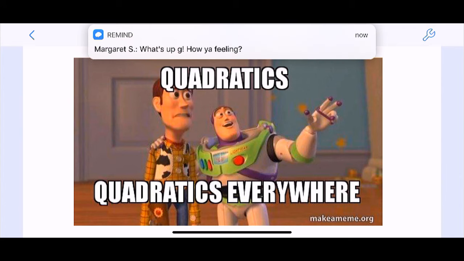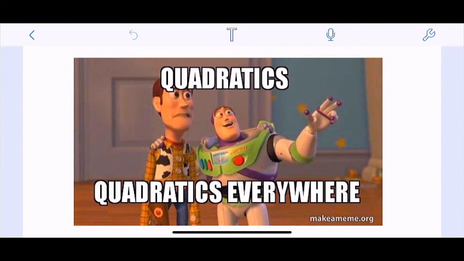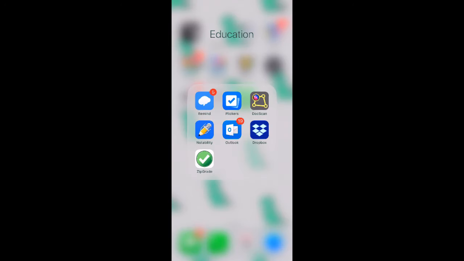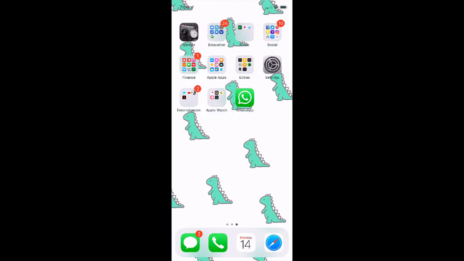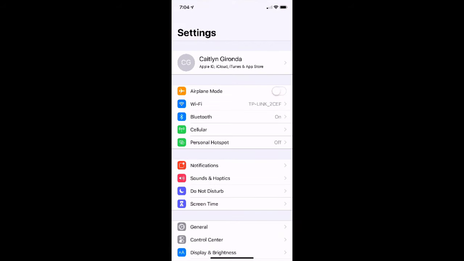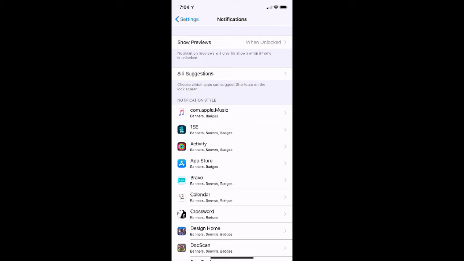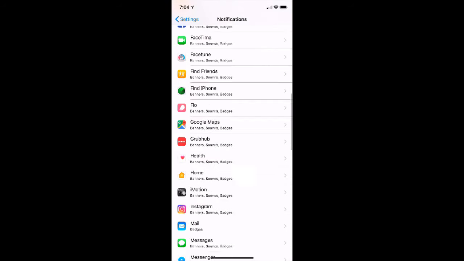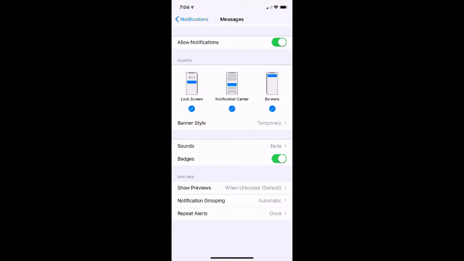Oh, well, that's not good. I have to turn those notifications off. Margaret, I'm feeling good, thank you. Let's see if I can do that really quick. Hold on, I just got this phone, so we are learning together how to do this. Notifications. Guys, where is message notifications? Messages. No for right now.